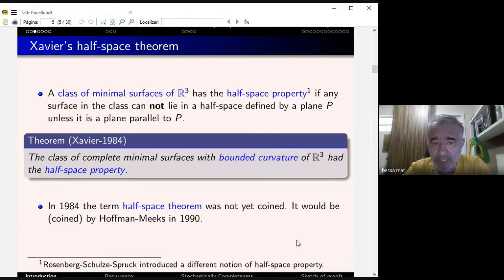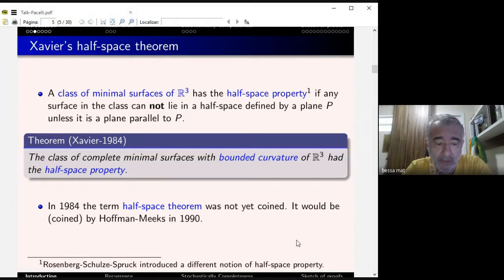A class of minimal surfaces in R3 has the half-space property if any surface in this class cannot lie in a half-space defined by a plane P unless it's parallel to P. So you can rephrase it: a corollary of Xavier's convex hull theorem is that the class of complete minimal surfaces with bounded curvature of R3 has the half-space property. This half-space property was only coined in the 1990s with Hoffman and Meeks, a beautiful result.